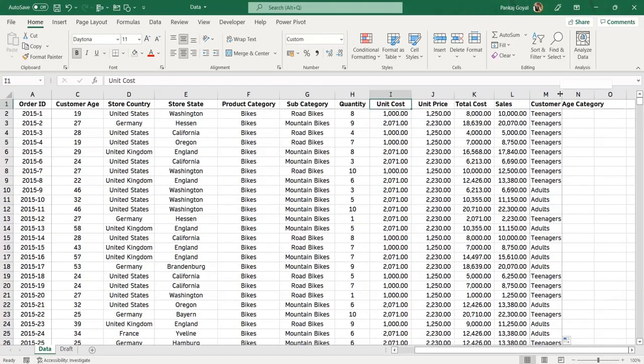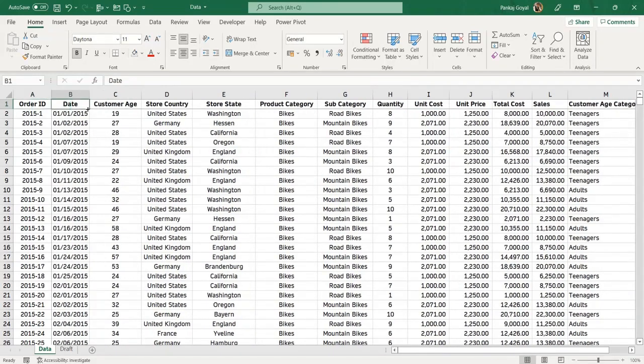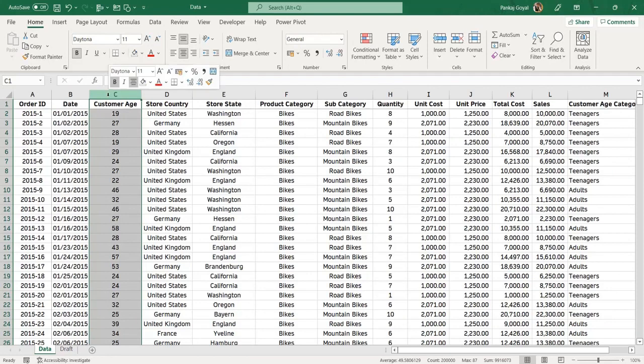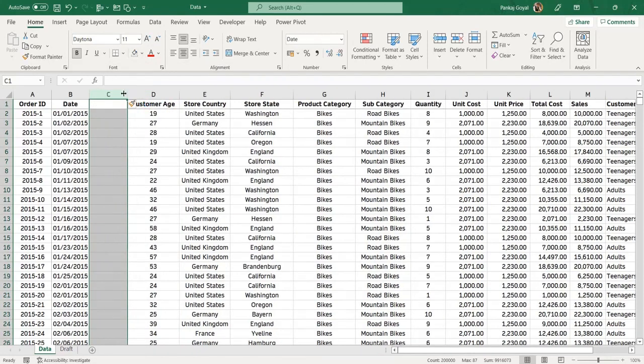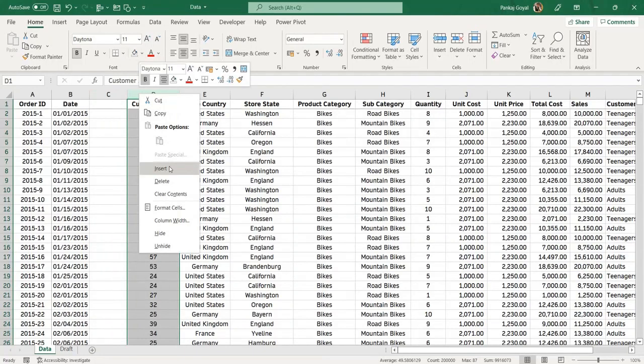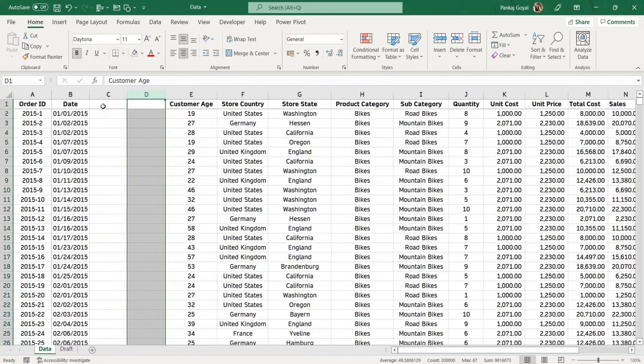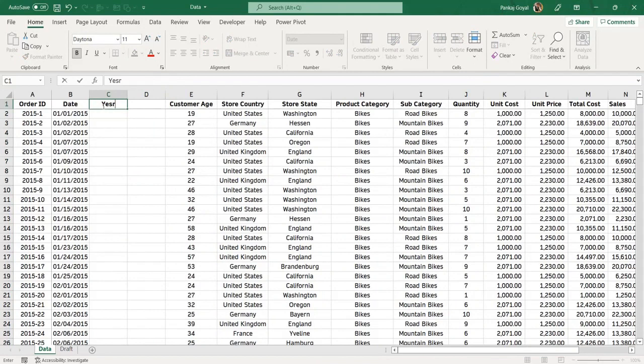इसके बाद हम क्या कर सकते हैं, I have this date. What I can do, I can extract month and year from this date. So I'll just insert a column here. So click on the header, right click, and you can click insert. I'll add one more column. So this is for year. Sorry. And यहाँ पे हम लिख देंगे अपने months.